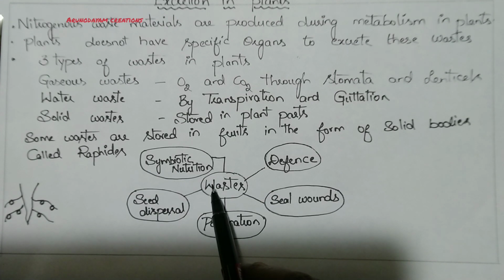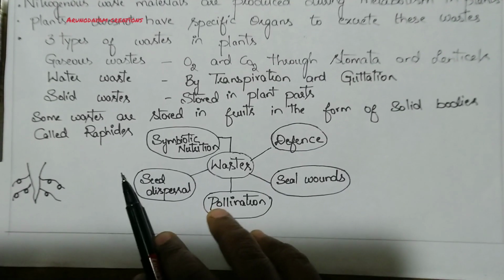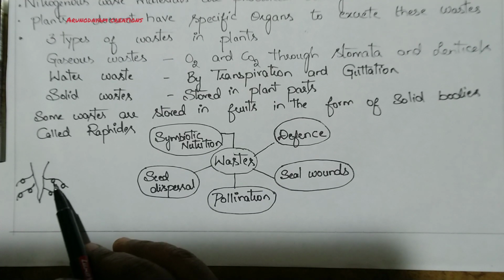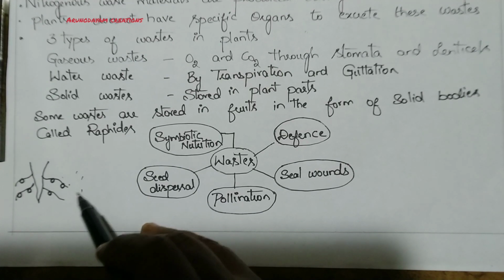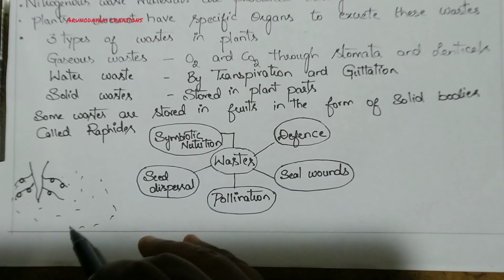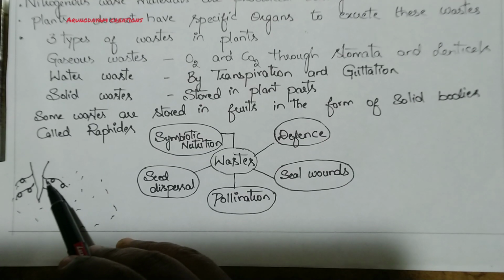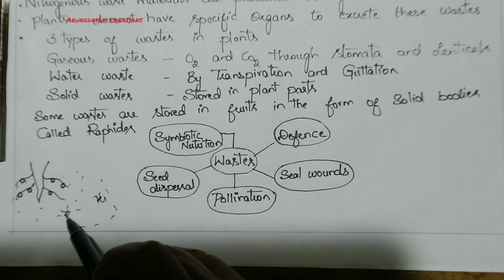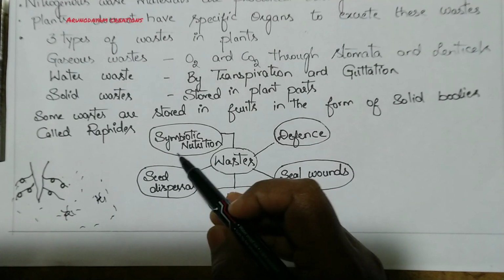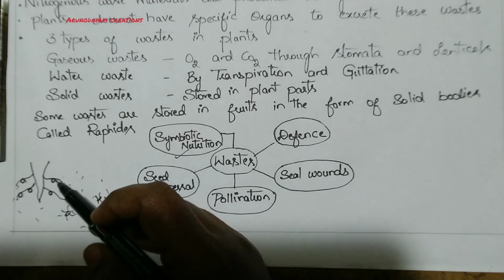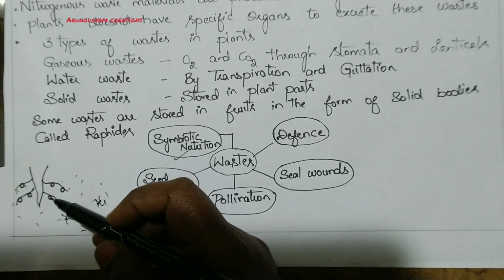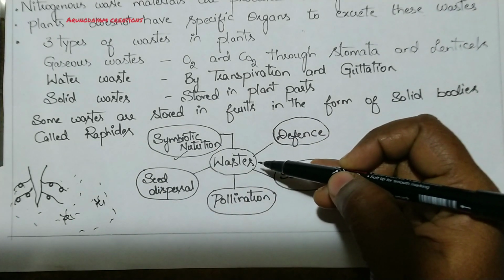You know that in case of leguminous plants, the roots have root nodules. These roots produce a chemical waste material called leghemoglobin, which will attract the rhizobium bacteria present in the soil in the surrounding areas. By attracting this rhizobium bacteria, symbiotic nutrition is possible. These rhizobium will enter into these roots and produce root nodules, and they will fix nitrogen for their growth. So in that way also plants are making use of their waste materials.